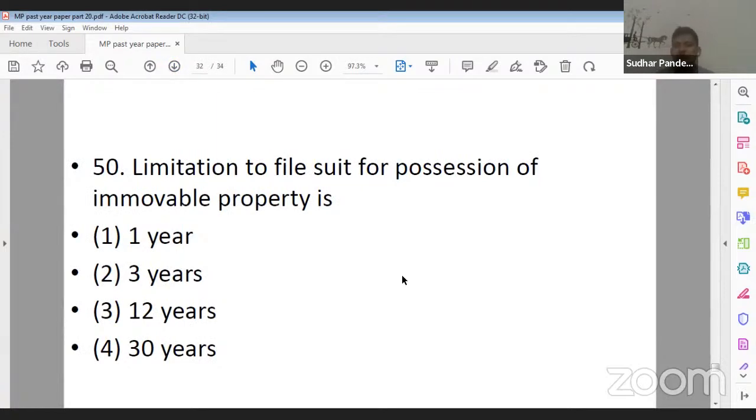Limitation to file suit for possession of immovable property. Limitation to file suit for possession of immovable property is option 1, 1 year, option 2, 3 year, option 3, 12 year, option 4, 30 year. So limitation to file a suit for possession of immovable property is option 1, 1 year, option 2, 3 year, option 3, 12 year, and option 4, 30 years. What should be the correct answer? Question number 50. Hanji.